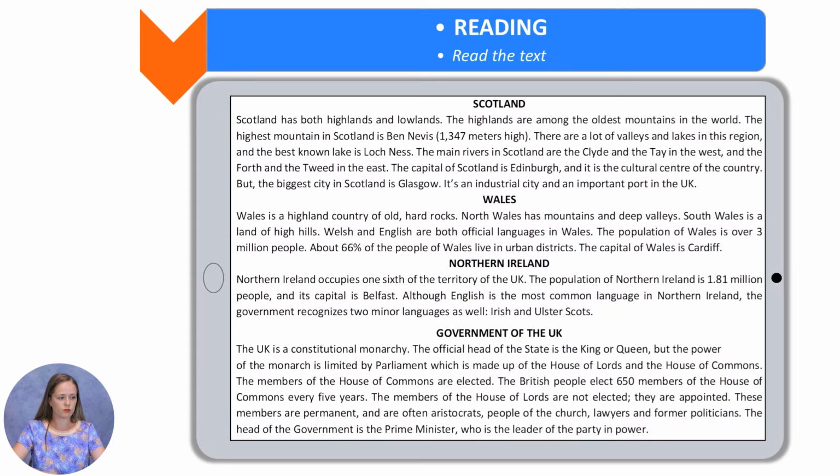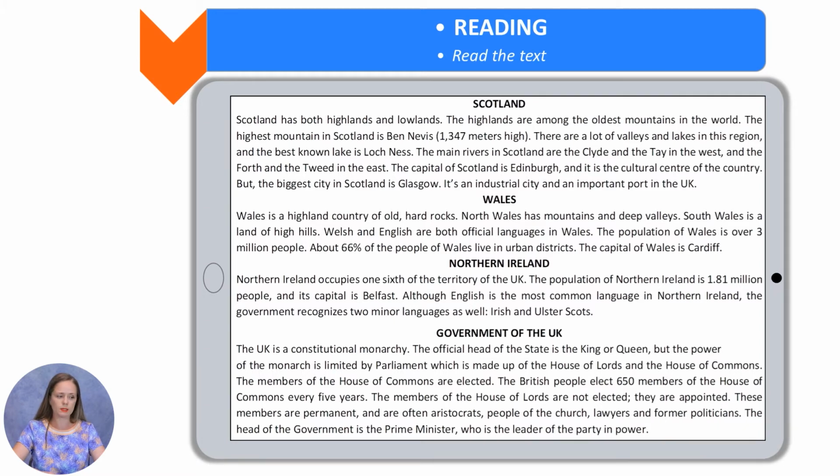The main rivers in Scotland are the Clyde and the Tay in the west, and the Forth and the Tweed in the east. The capital of Scotland is Edinburgh, and it is the cultural center of the country. But the biggest city in Scotland is Glasgow. It is an industrial city and an important port in the UK.